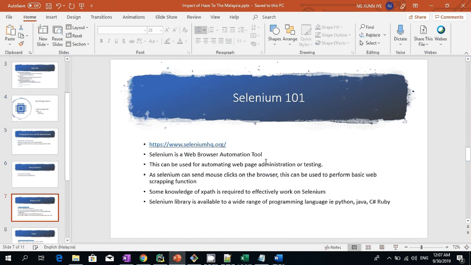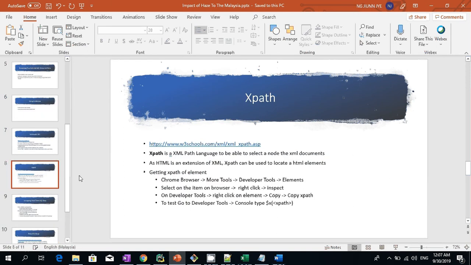In order to use Selenium effectively, some knowledge of XPath is required. The Selenium library is also available for a wide range of programming languages, including Python, Java, C#, and Ruby. I mentioned XPath. So what is XPath?